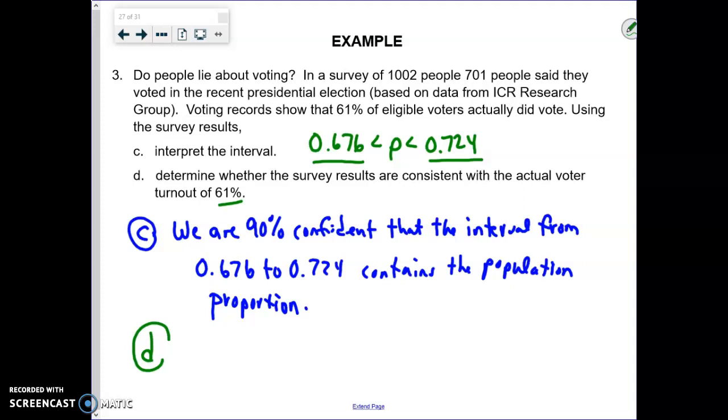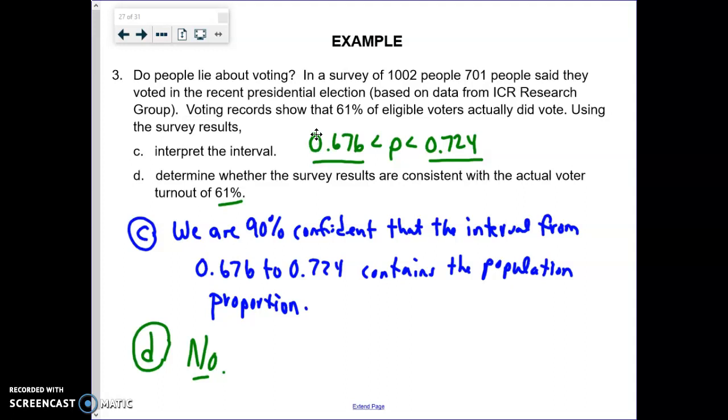So what does that mean? Is it consistent? No, it's not. It's not consistent. Our results from our data show that it's not consistent. And what does that mean? It probably means that there are more people that are saying they're voting than actually are.